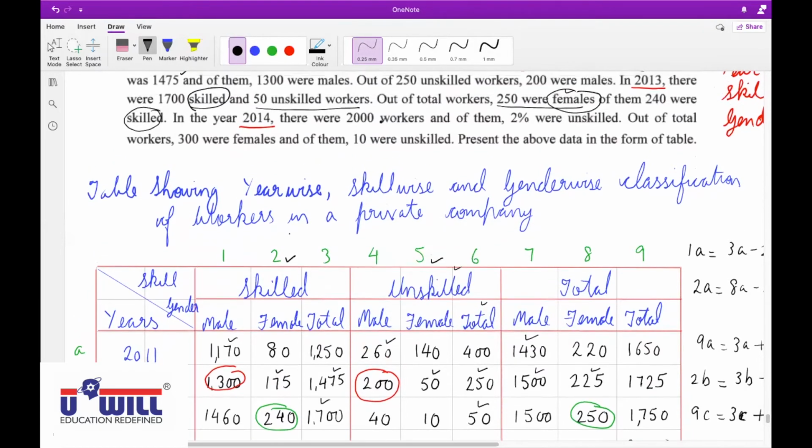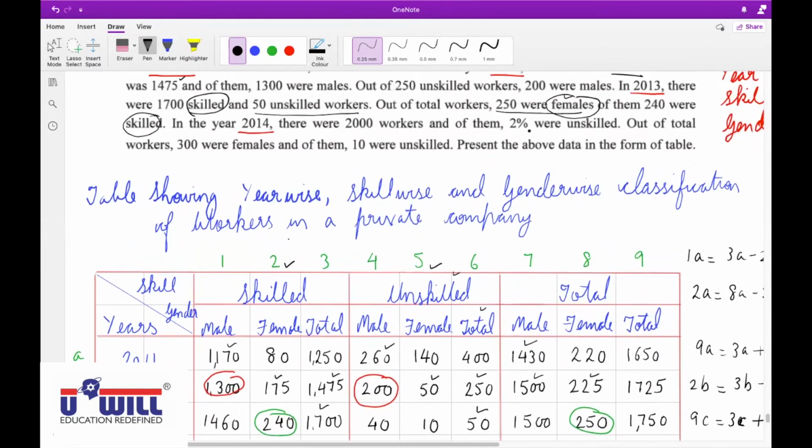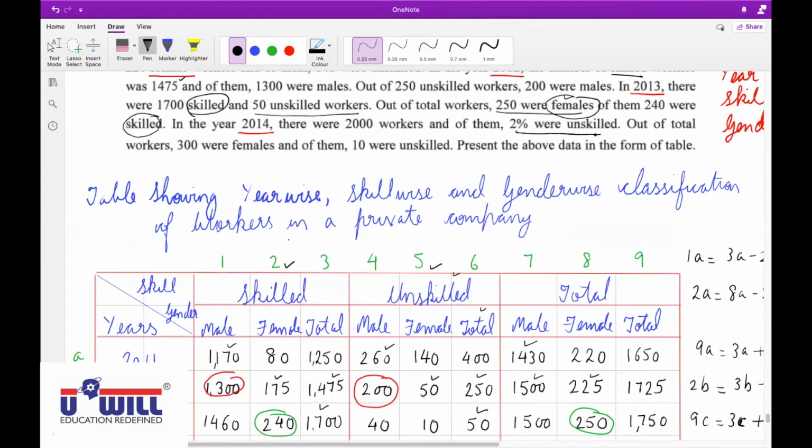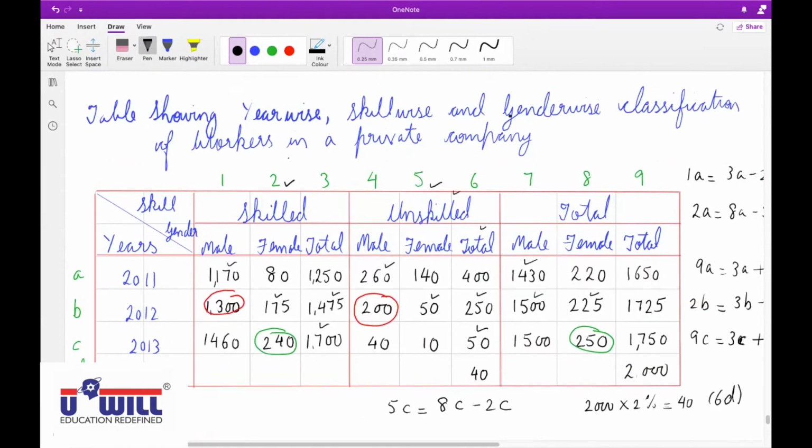Sir, in 6D. Yes, 6D. 2% were unskilled means total unskilled are 2,000, 2%, that is 40. Okay, raise your hand who did not understand this. That will come in column 6D. Total unskilled workers. Yes, further.